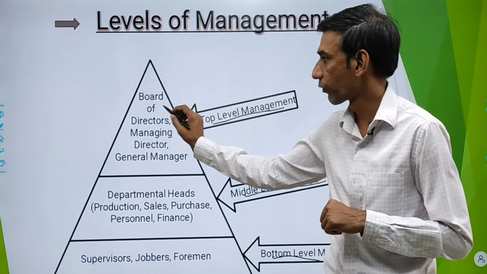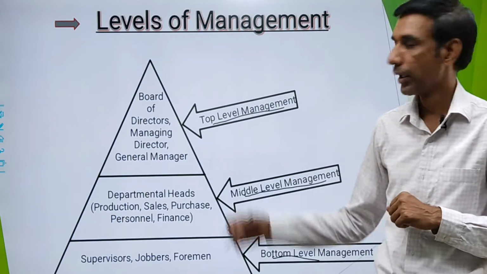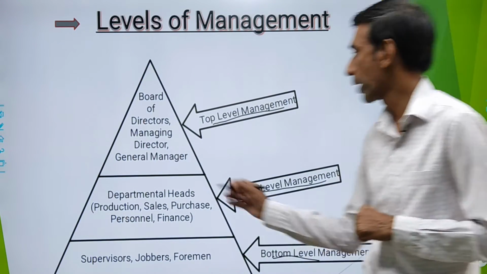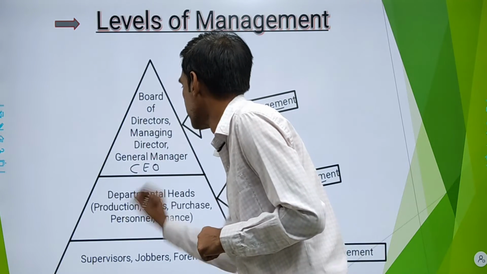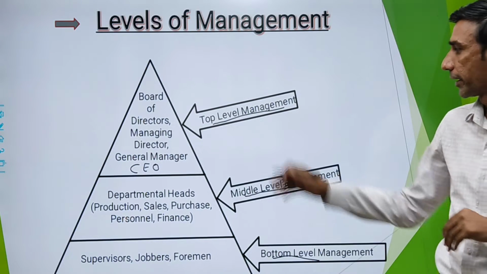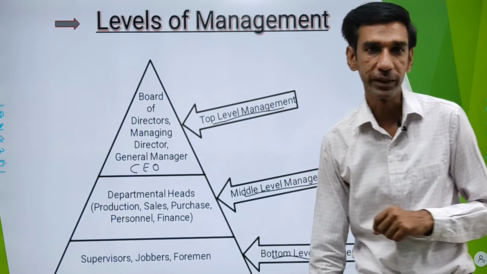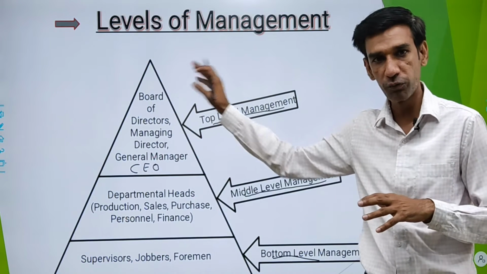Top level consists of board of directors, managing directors, general managers. You can also add CEO. CEO stands for Chief Executive Officer. They are also part of top level management. Okay. Now in details we are going to see what are the functions of top level.